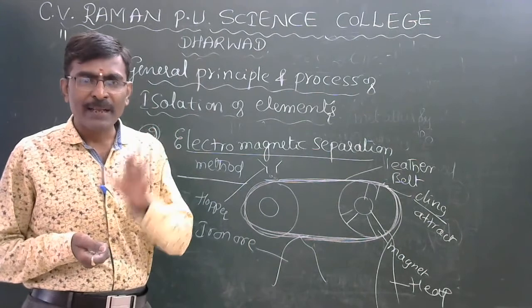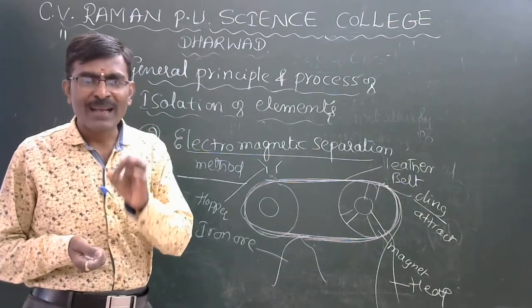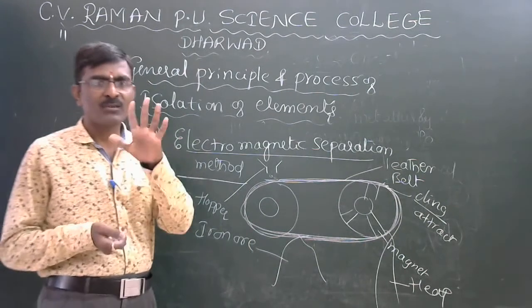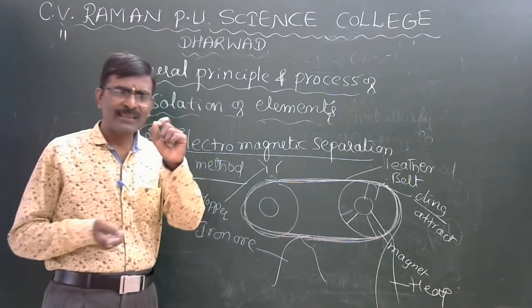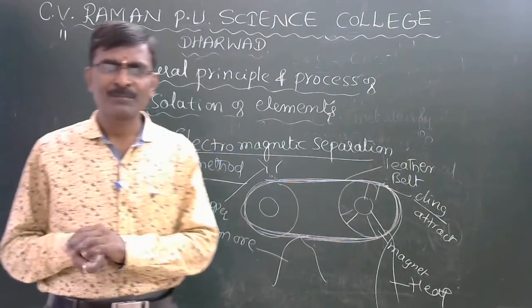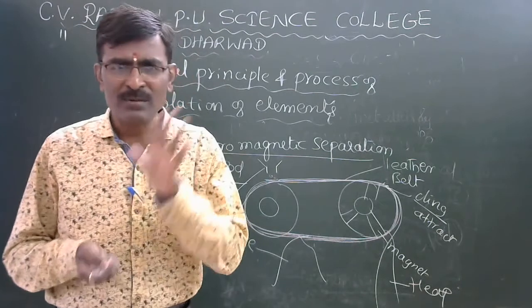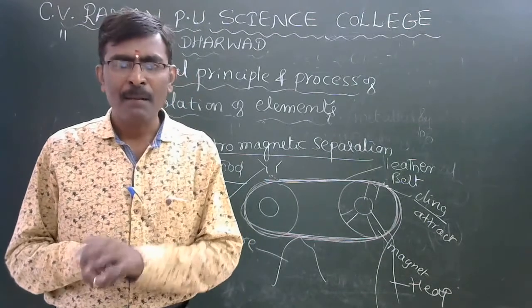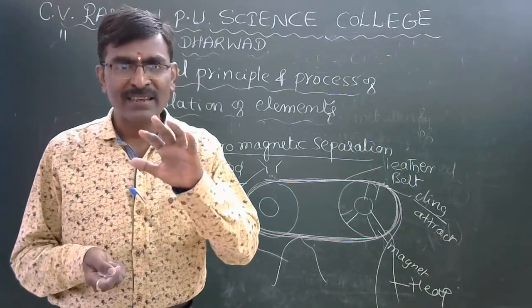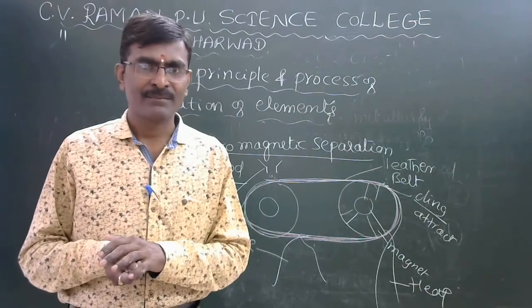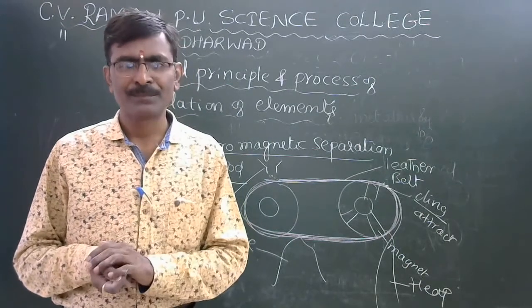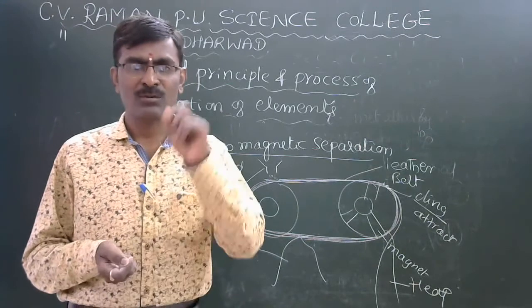If asked to describe or explain electromagnetic separation, first write the principle: in this process, magnetic and non-magnetic particles are separated. Then how to write the process?